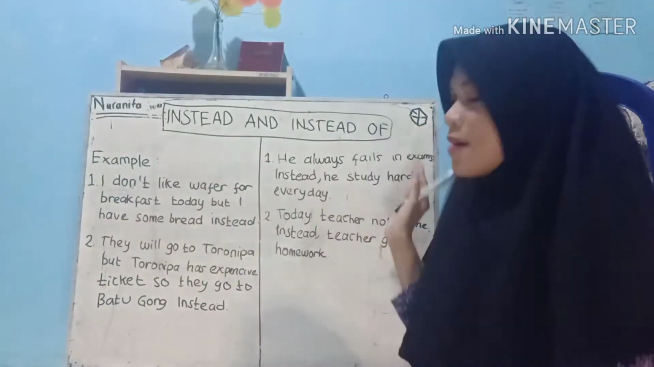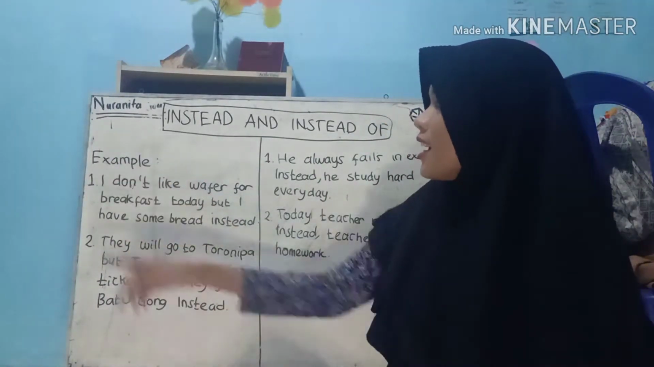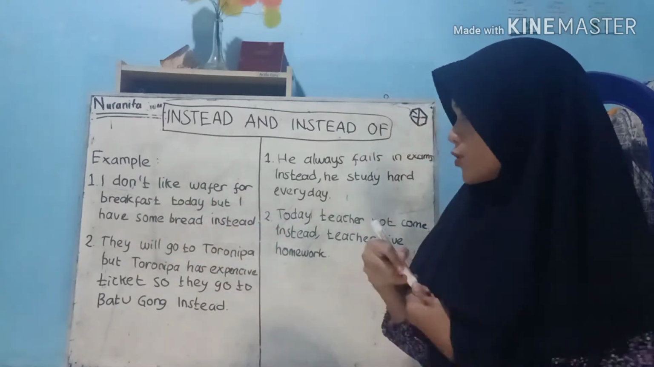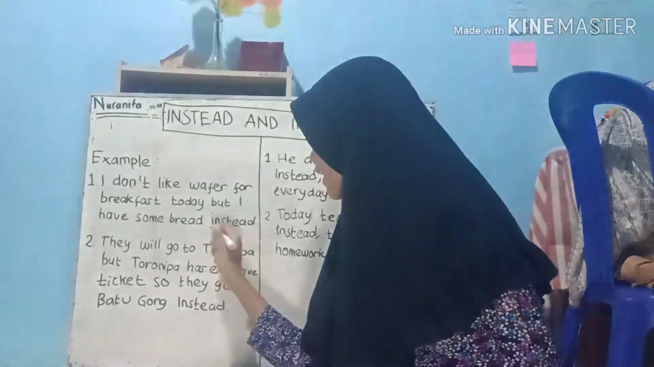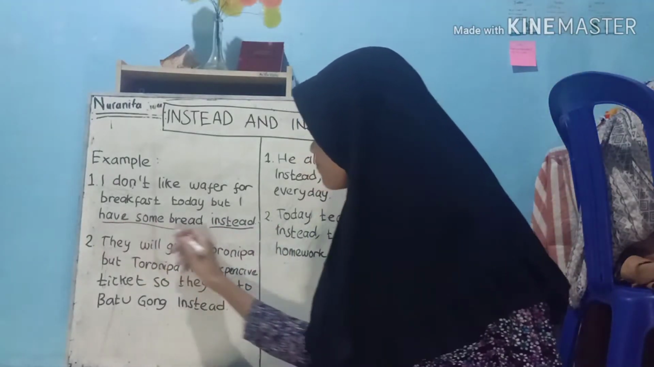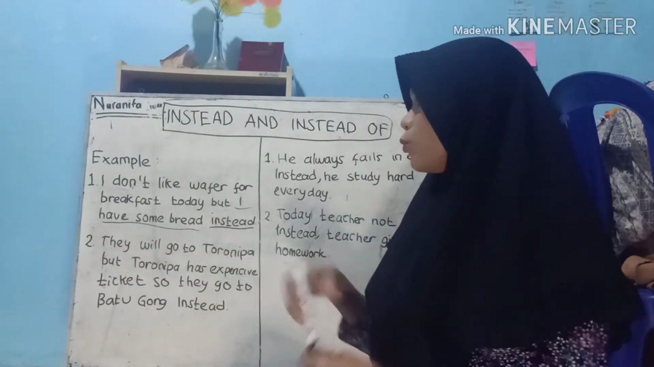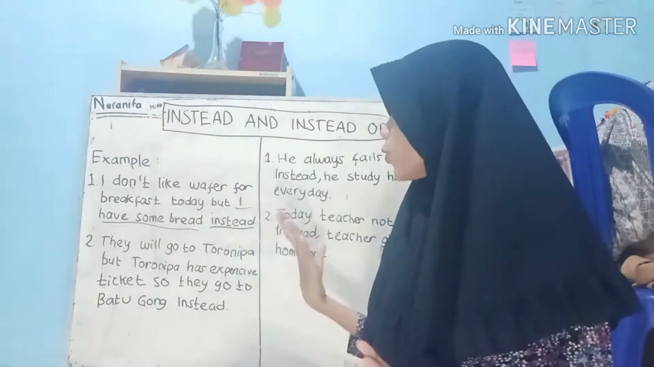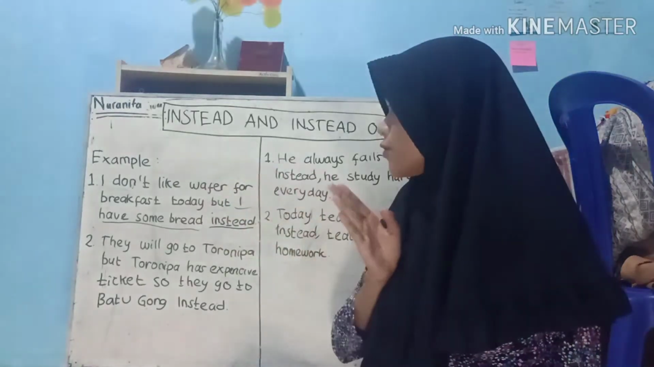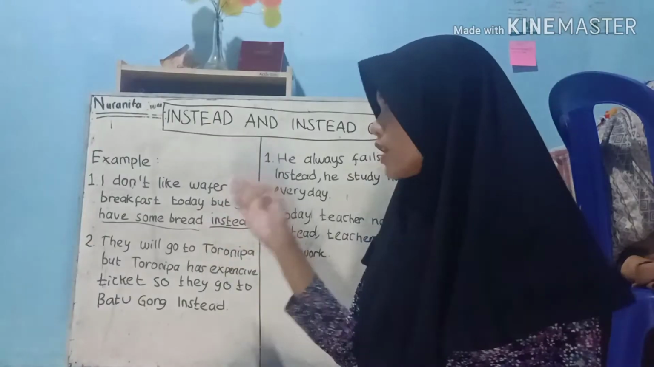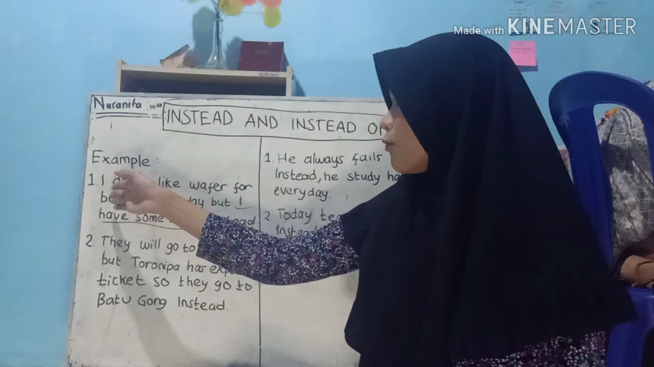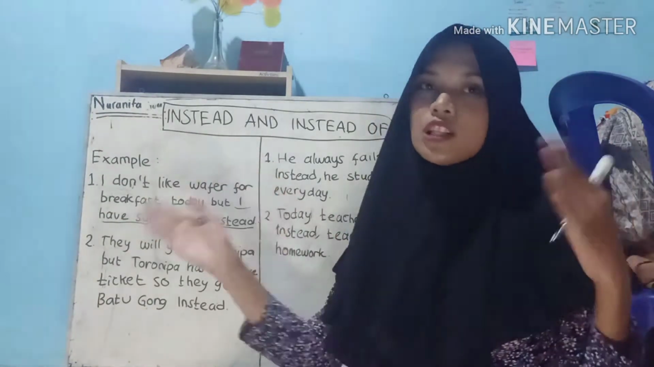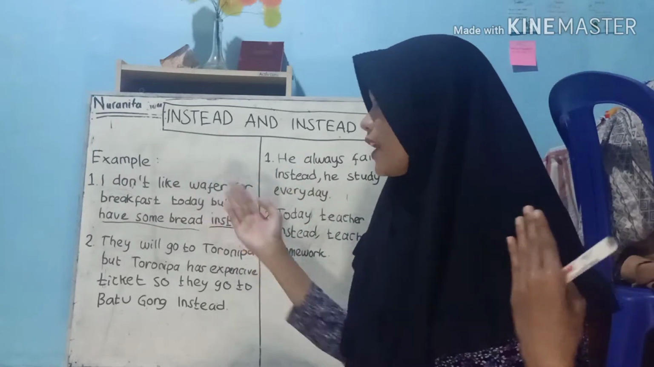The first example: I don't like waffle for breakfast today, but I have some bread instead. So we use instead at the end of the clause. This is the clause, and then we use instead at the end of the clause, and instead is the alternative. So what is the alternative in the sentence? The alternative is some bread. Some bread is an alternative to the waffle, because the subject I don't like waffle for breakfast today. So the alternative for breakfast today is some bread.